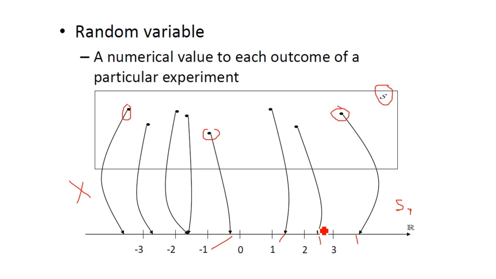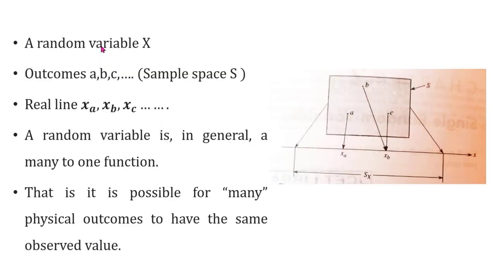To these 8 outcomes, we are assigning real numbers. The range of SX is from, let us take, -5 to +5. It may be anything, but for simplicity I have taken +5 and -5. So the range of SX varies from -5 to +5, and real values are assigned to the outcomes of the sample space. Right?